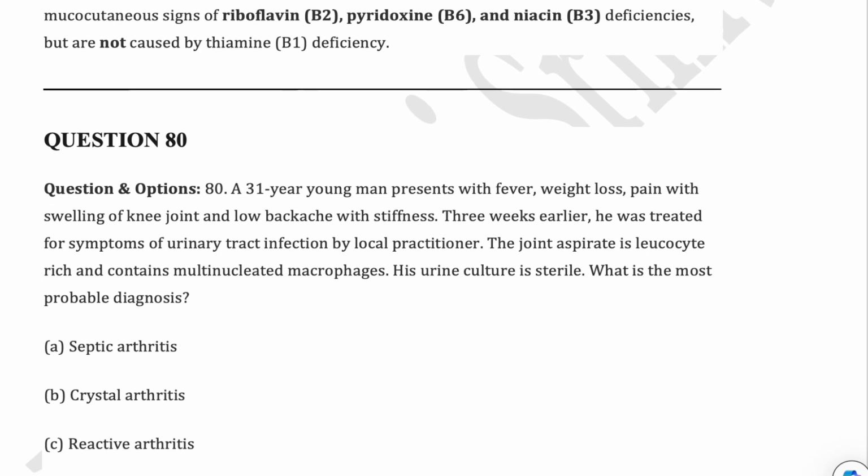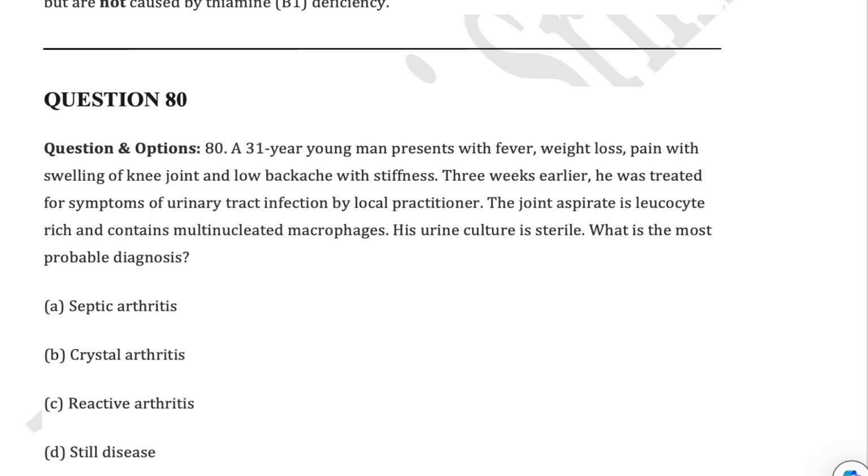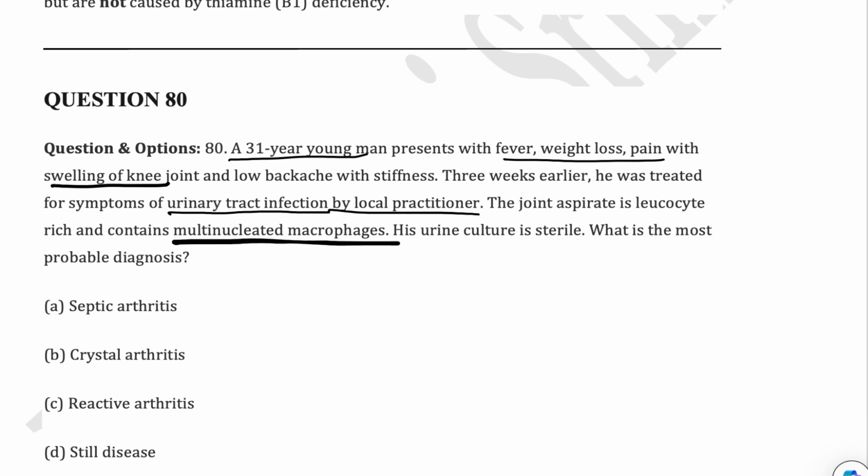So next is this patient who is a 31-year-old young man presenting with fever, weight loss, pain with swelling of the knee and low backache with stiffness. Three weeks back he was treated for symptoms of urinary tract infection by the local practitioner. The joint aspirate is leukocyte rich, and this very important pathognomonic feature, multinucleated macrophages, are seen in this patient. Urine culture is sterile.